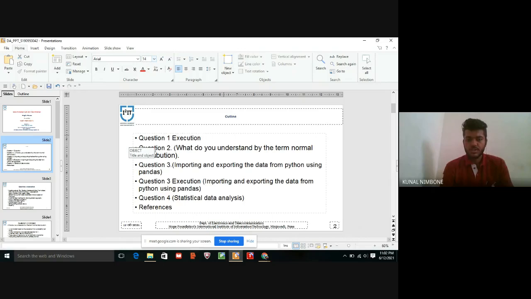The topic is execution. Question number two: What do you understand by the term normal distribution? Question number three: Importing and exporting the data from Python using pandas. Question number three is execution, and question number four is statistical data analysis. Reference.